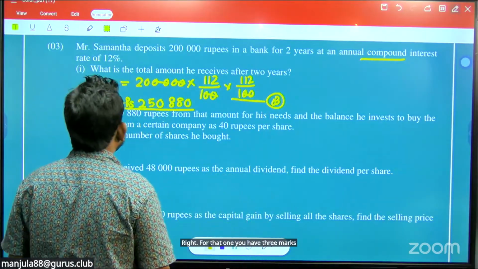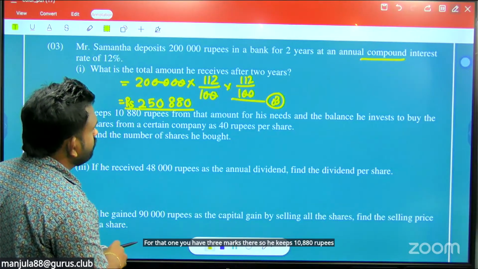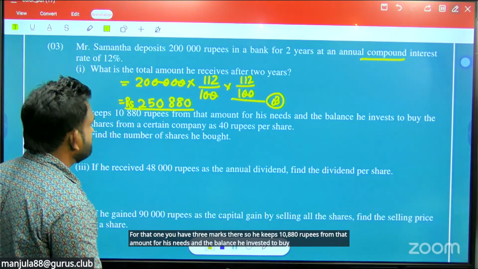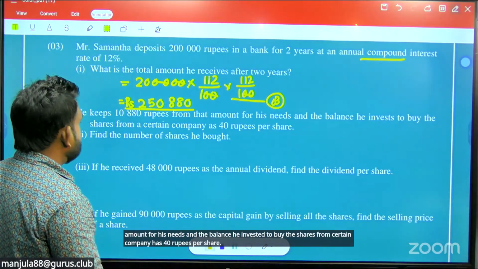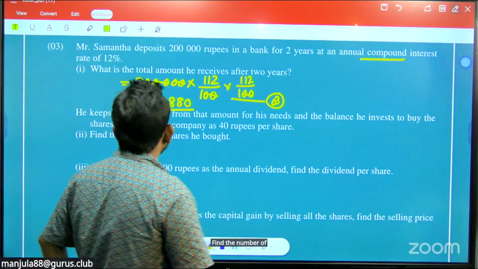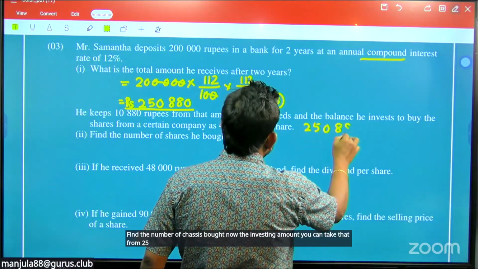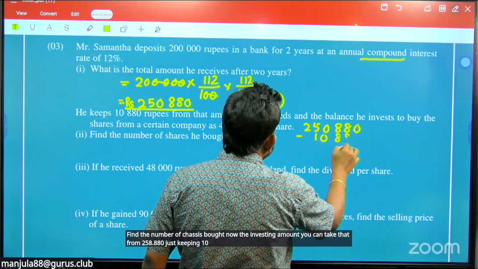So he keeps 10,880 rupees from that amount for his needs and the balance he invested to buy shares from a certain company at 40 rupees per share. Right. Find the number of shares he bought. Now the invested amount, you can take from 250,880, just keeping 10,880 with him.